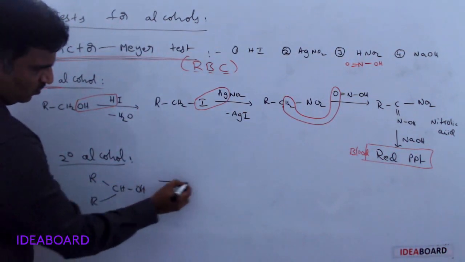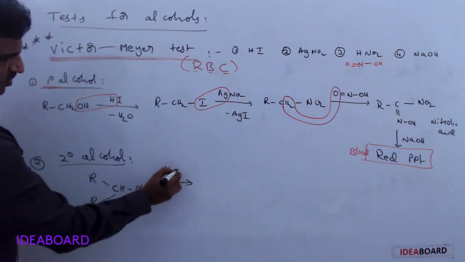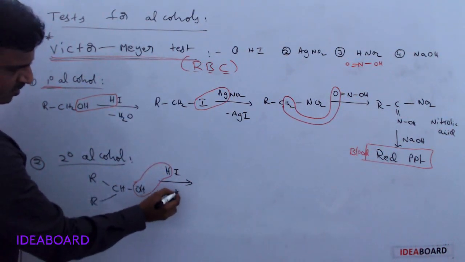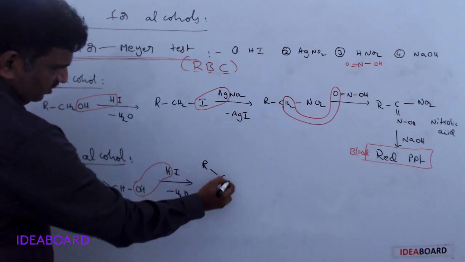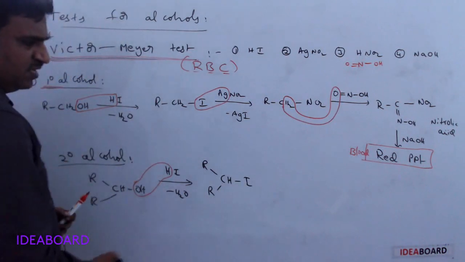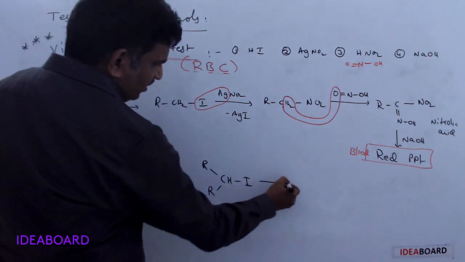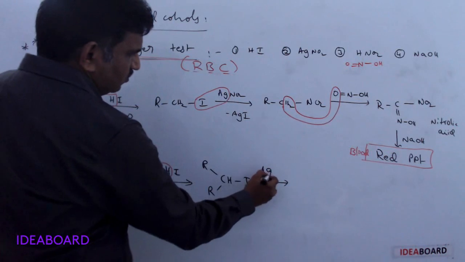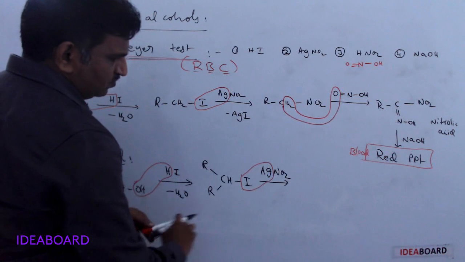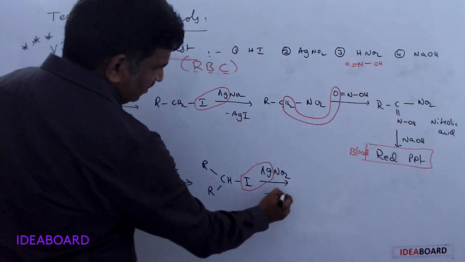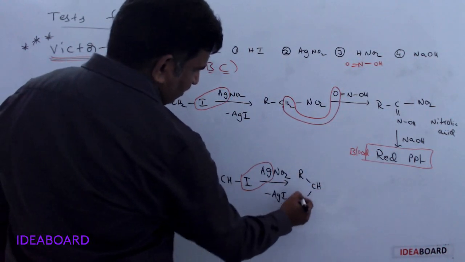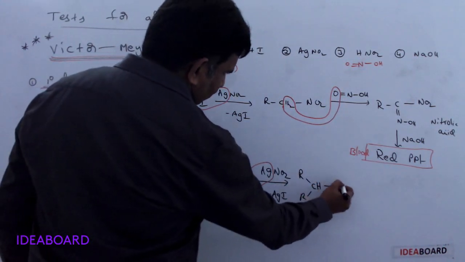For a secondary alcohol, you must do the same thing. I take HI, again removing the OH group and H, minus H2O. So alkyl iodide, RCHI, is formed. And again it reacts with AgNO2, so Ag and I are removed, minus AgI. Then we get RCH R with an NO2 group.